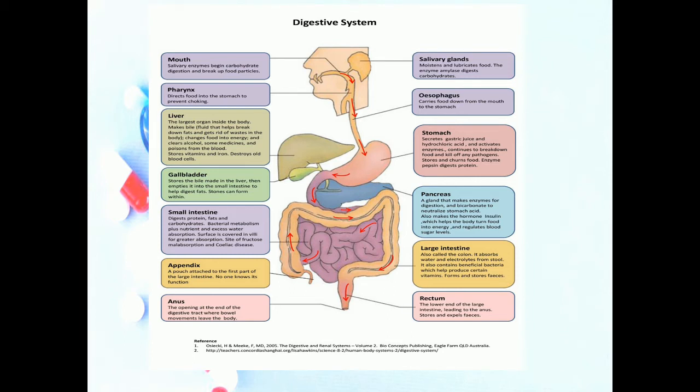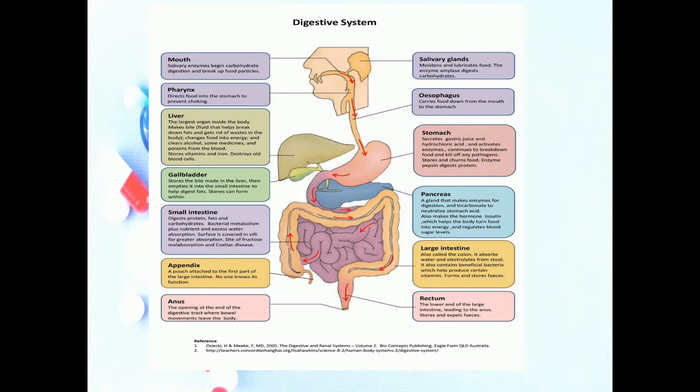Overall, the digestive system performs six basic processes. First one is ingestion. Ingestion means the process involving taking food and liquid into the mouth, which is called eating. Second one is secretion. Each day, cells within the walls of the GIT tract and necessary digestive organs secrete a total of about 7 liters of water, acid, buffer and enzymes into the lumen of the tract.